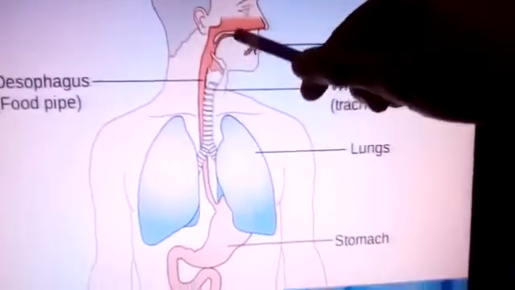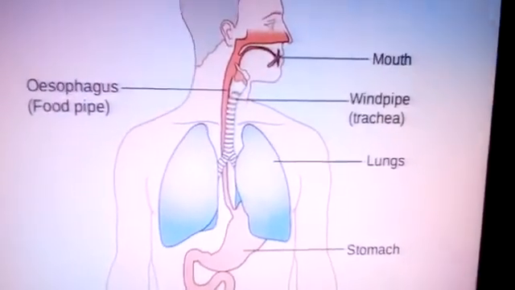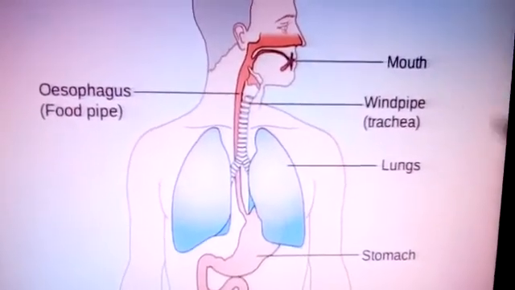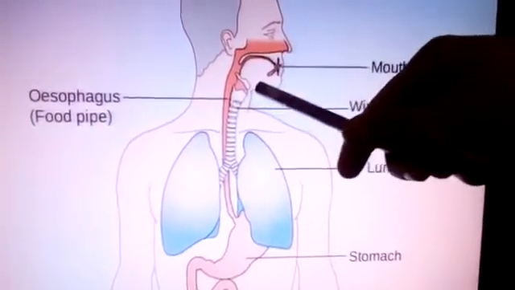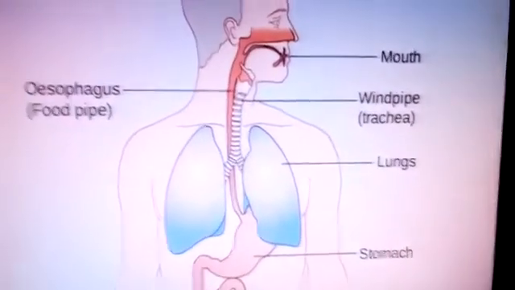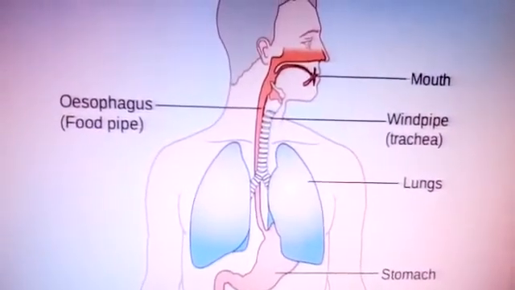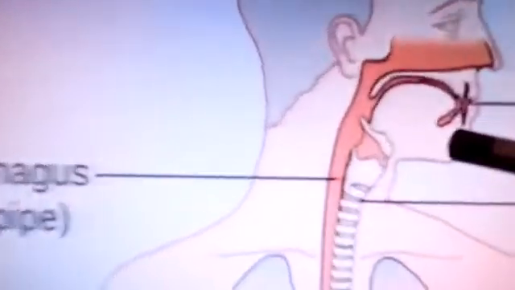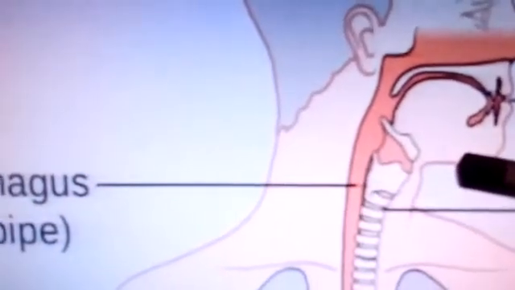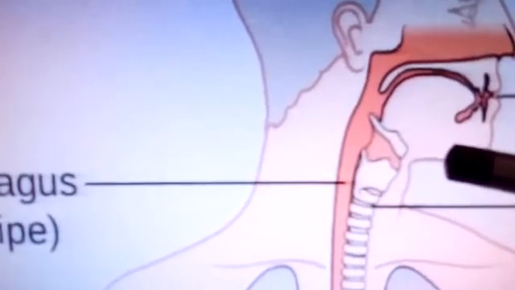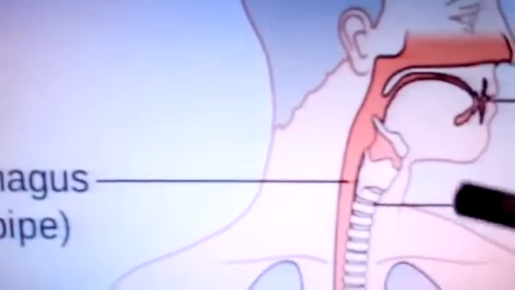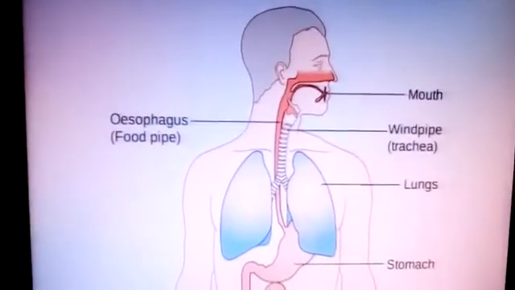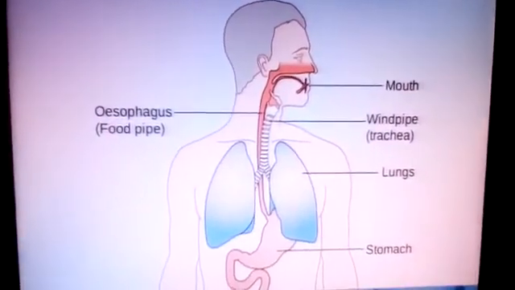Then how is food prevented from entering the windpipe? Whatever food we take, it may enter into the windpipe. How is it prevented? During the act of swallowing, a flap-like valve is present here. Can you see here? This is a valve, a red color valve, that closes the passage of the windpipe and sends the food into the food pipe.